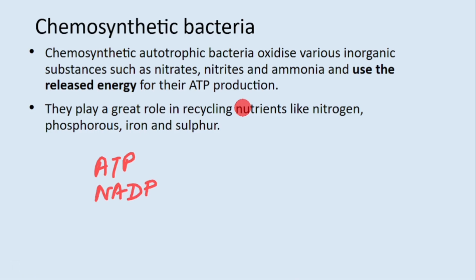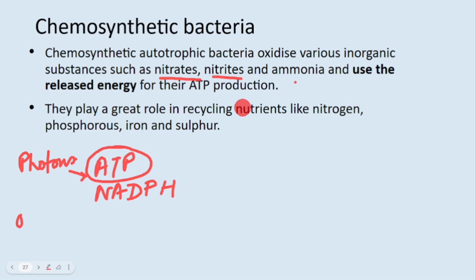These two molecules are important. This ATP traps the energy of photons, and ATP is produced. In this case, chemosynthetic autotrophic bacteria will use the energy released from oxidation of these inorganic compounds. So oxidation will release energy and that energy will be trapped in ATP.